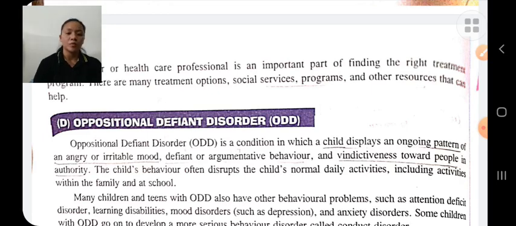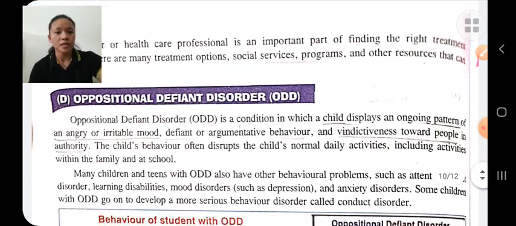The child shows ongoing patterns of aggressiveness, fighting, refusing to obey seniors, frustrated behaviors, failure to think before speaking, feeling annoyed, etc.